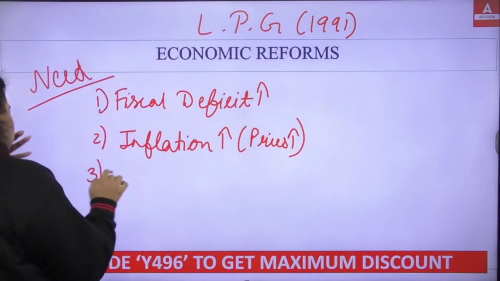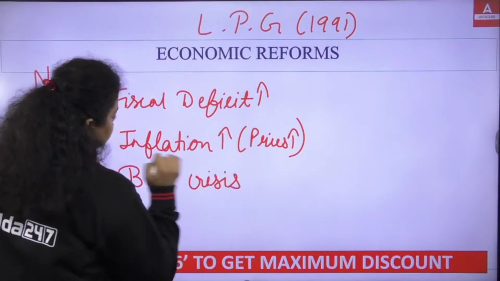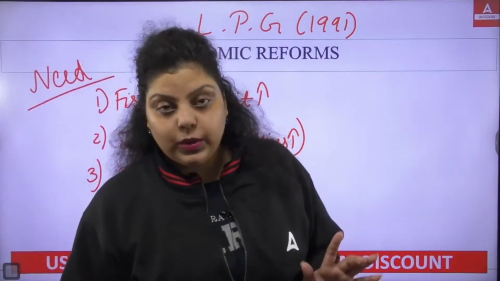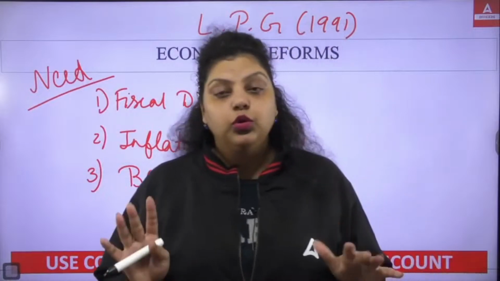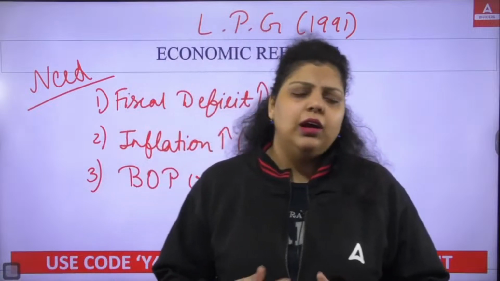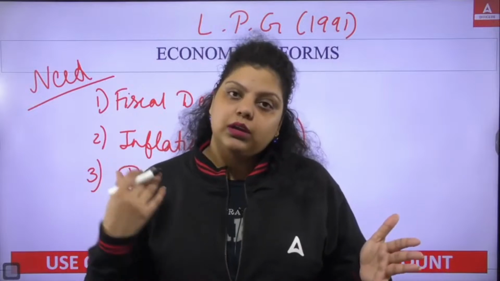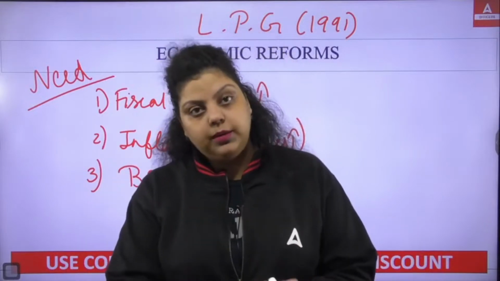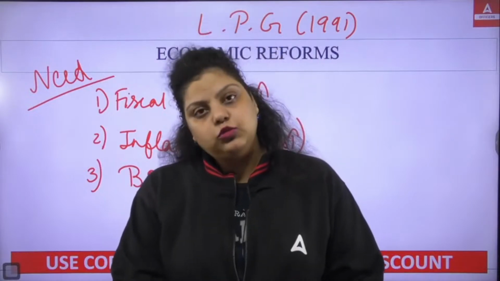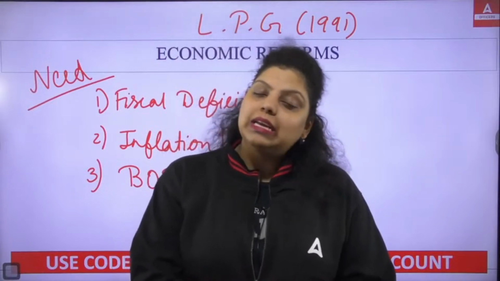The third reason was there was a balance of payment crisis. Now, what is balance of payment? Balance of payment is a systematic statement between India and the rest of the world. So we know India does exports, imports, investment, tourism, grants, a lot of things. So between India and the rest of the world, certain types of economic transactions go on in a financial year. When you maintain the record of those economic transactions, that is known as balance of payment. So balance of payment is a systematic statement of all the economic transactions between India and the rest of the world in a financial year.